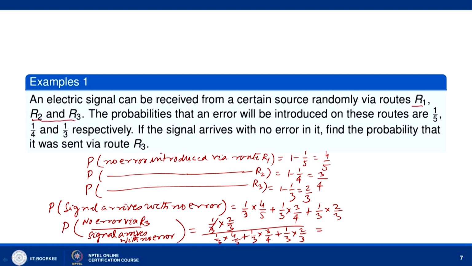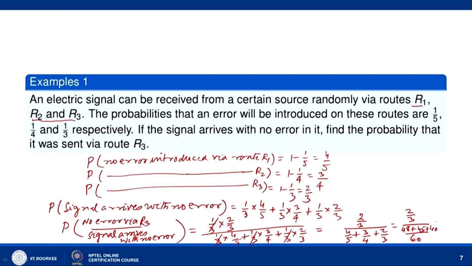1 by 3 we can cancel, and then we have 2 by 3 divided by 4 by 5 plus 3 by 4 plus 2 by 3. And this is 2 by 3 divided by, here we have LCM 60, and we have 12 into 4, 48, plus 15 into 3, 45, plus 20 into 2, 40.